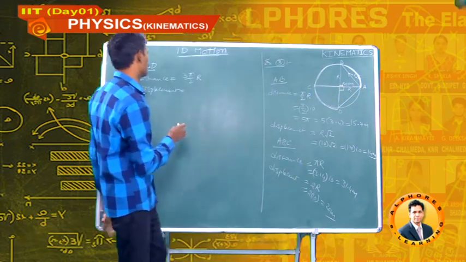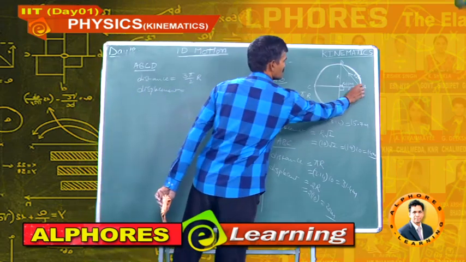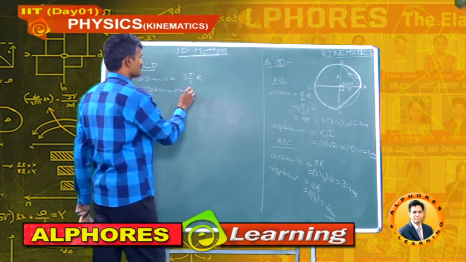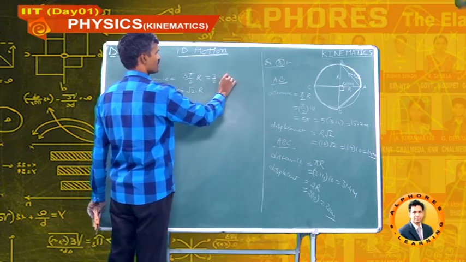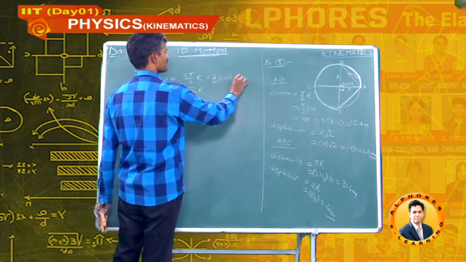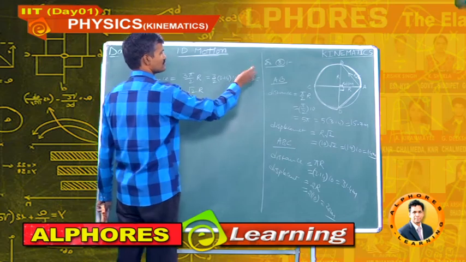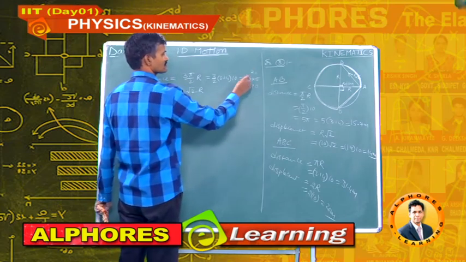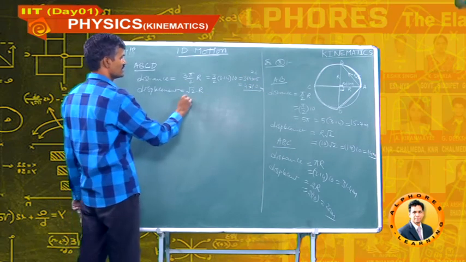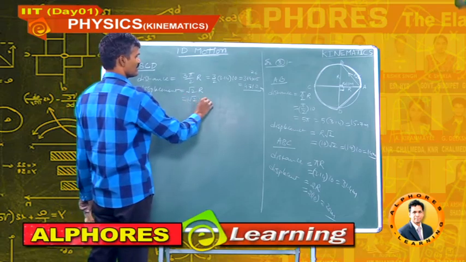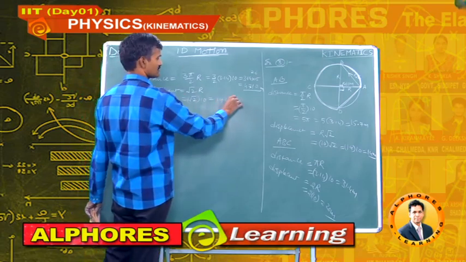So the displacement travelled by the boy is the hypotenuse of the right angle triangle, again root 2 r. So the distance is 3 by 2 into 3.14 into radius 10 meters, that is 47.10 meters. The displacement is root 2 into 10 meters, that is 14.14 meters.